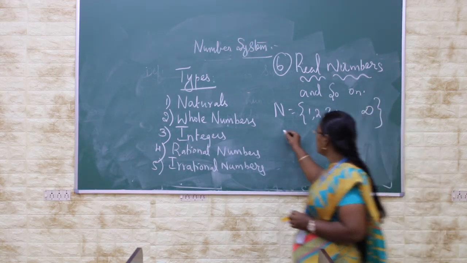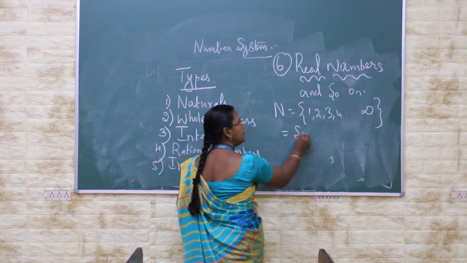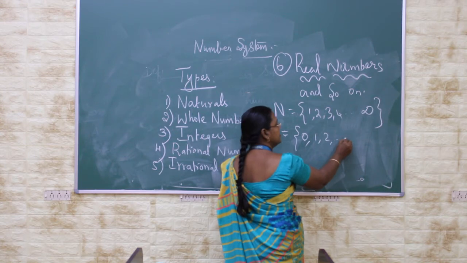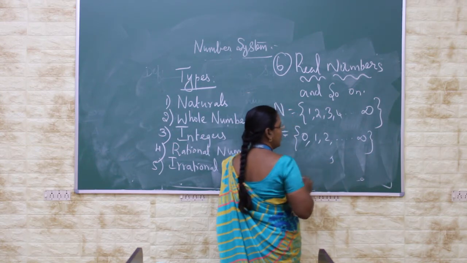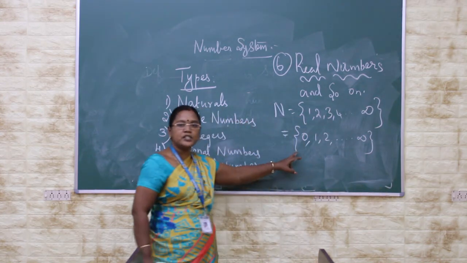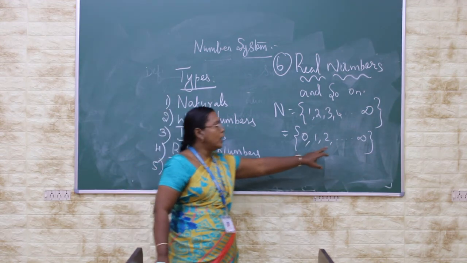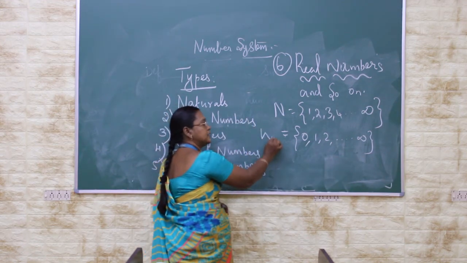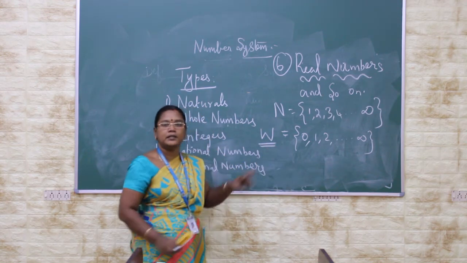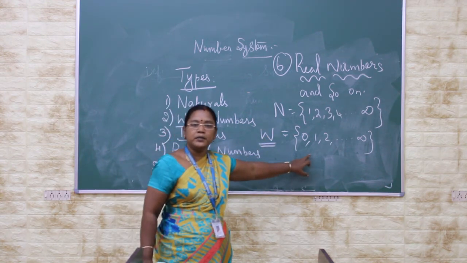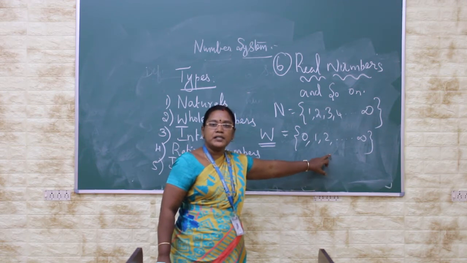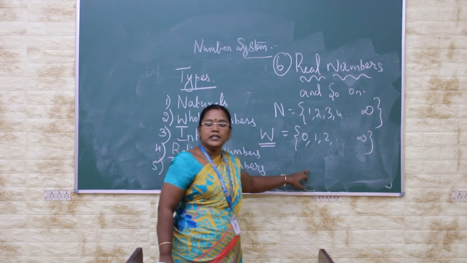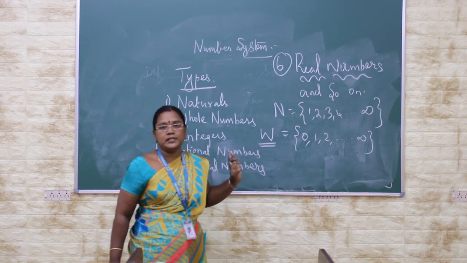When the number system includes the number 0, that is, the numbers starting from 0 up to infinity, it can be represented as whole numbers. That is, the whole number system is nothing but a number system starting from 0 up to infinity.